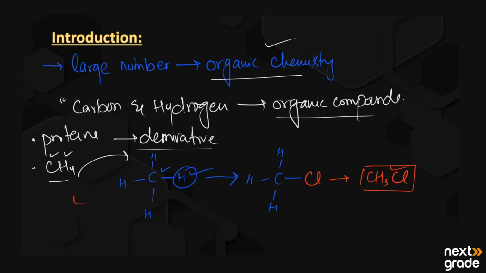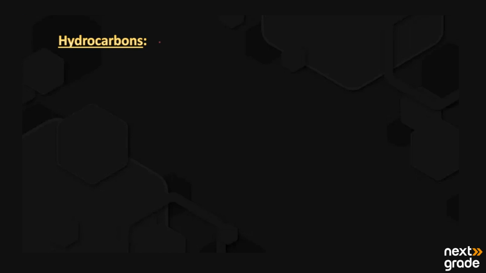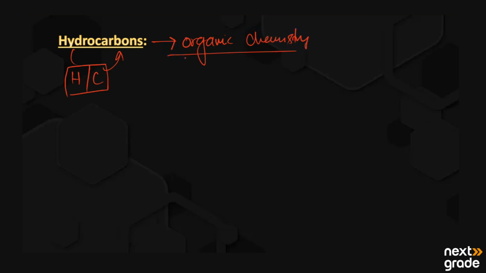Now, what do we mean by hydrocarbons? Hydrocarbons are very important in organic compounds. Hydrocarbons mean the compounds containing hydrogen and carbon. Basically in organic chemistry we are going to study the hydrocarbons. Hydrocarbons are organic compounds, and we will study the hydrocarbons as well as the derivatives of these compounds.